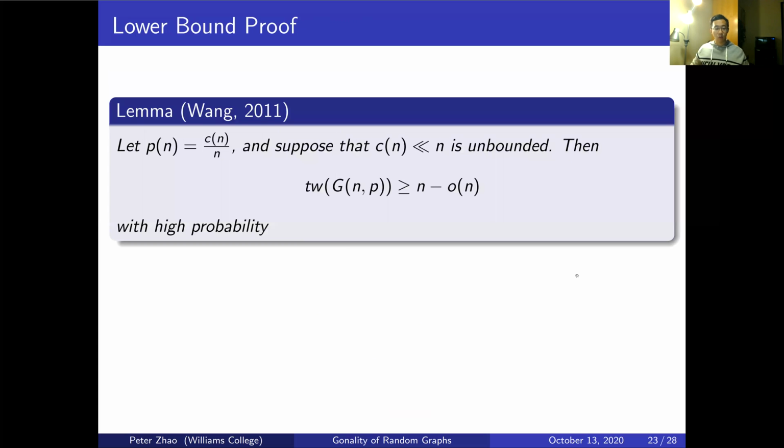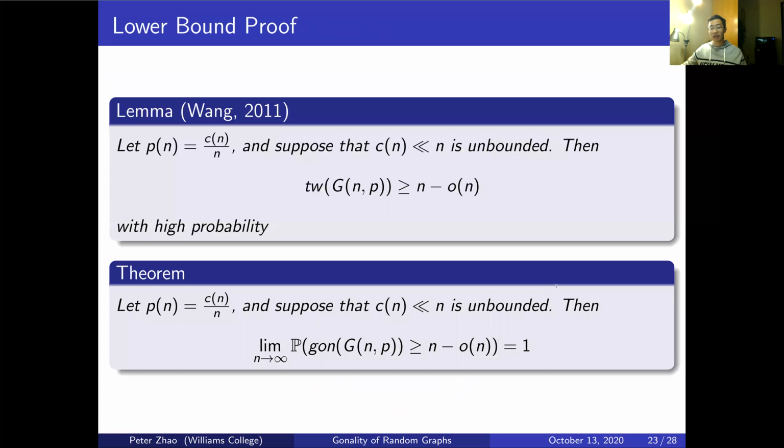In 2011, Wang showed that the treewidth of a random graph is bounded below by n minus little o of n with high probability. Thus, we can combine these two lemmas and see that the probability that the gonality of a graph is bounded below by n minus little o of n as n approaches infinity is exactly 1.